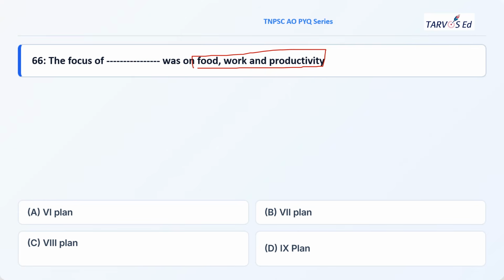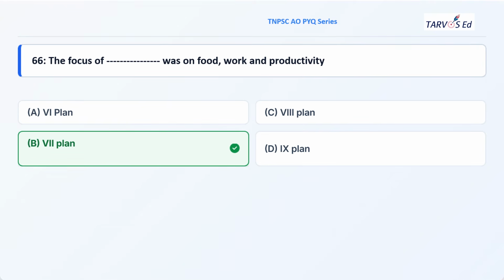So the correct option will be option B. It is 7th plan. There is no need of any explanation. It is a direct fact question. Just remember a few things from these 5-year plans: which 5-year plan focuses on what concept or what theme?